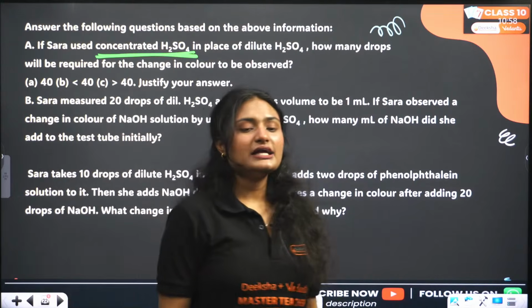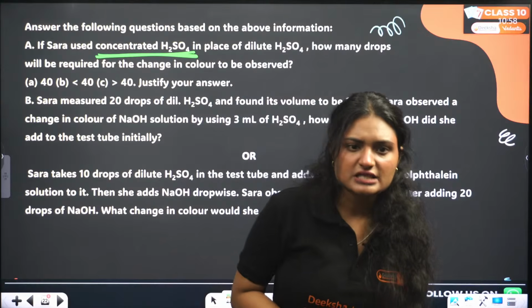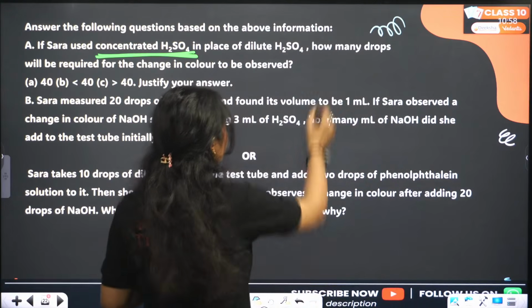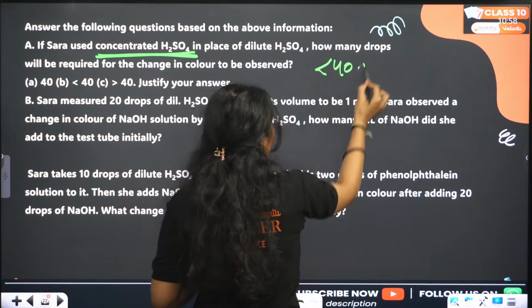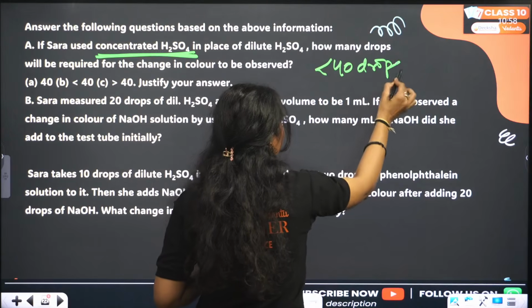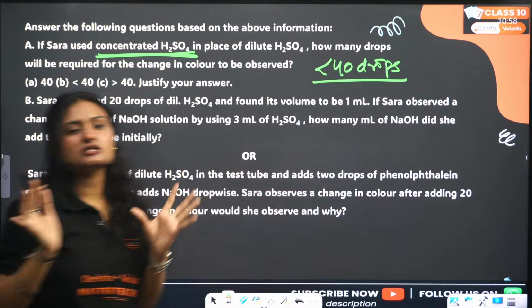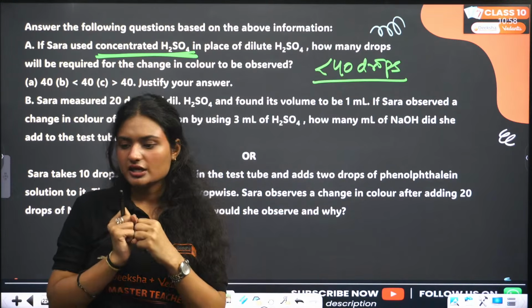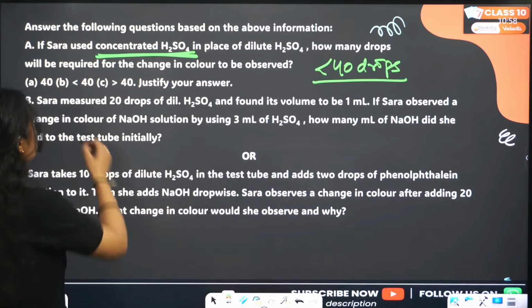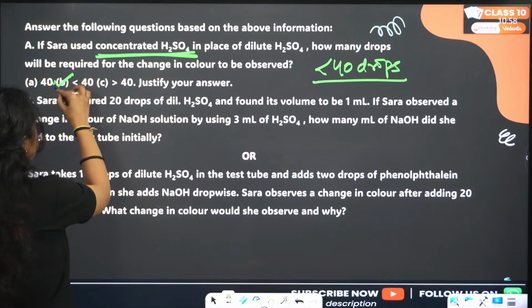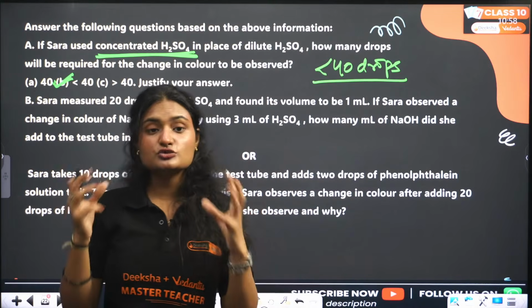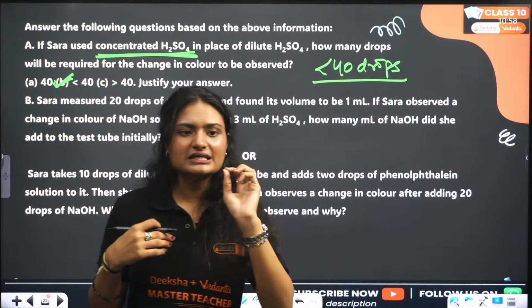So if we are using concentrated sulfuric acid, we will surely need less than 40 drops. Why? Because it is highly concentrated. There are so many H positive ions. It will neutralize it fast. So we will need less than 40 drops. It is a common sense question. If you are using dilute, you need a much larger amount. If you are using concentrated, you need only a small amount. Clear?